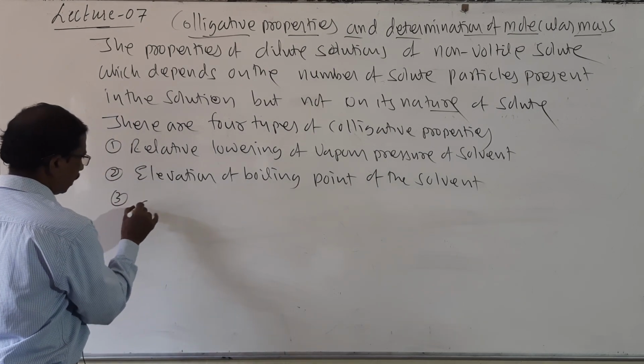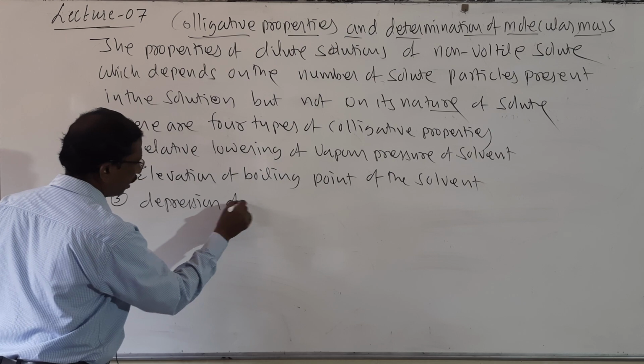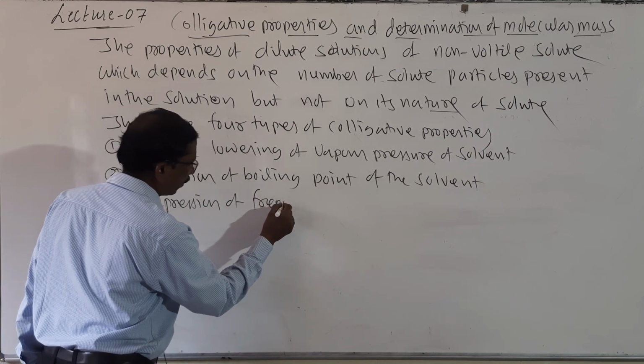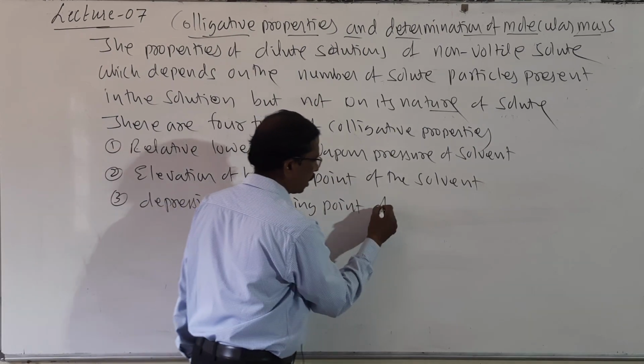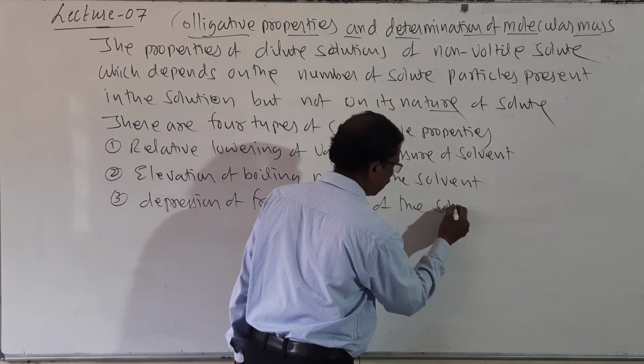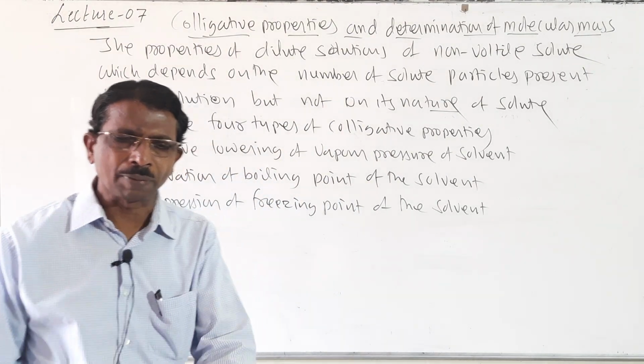Third one, depression of freezing point of the solvent.